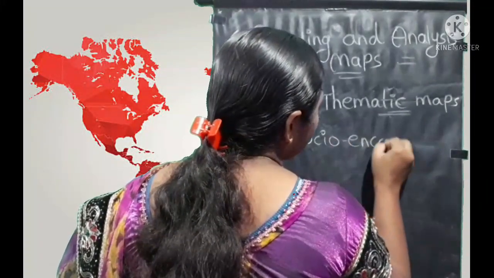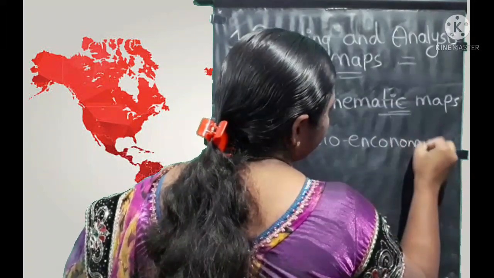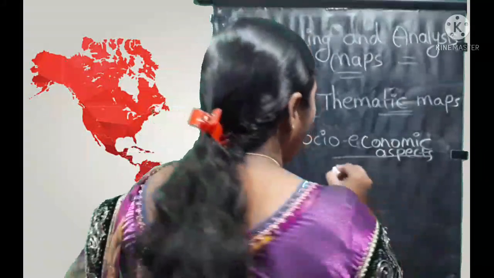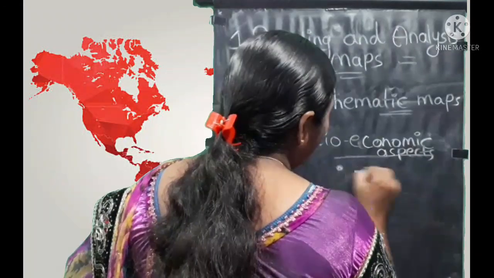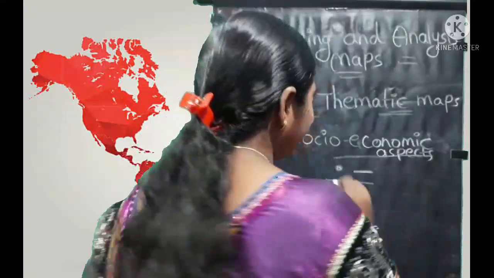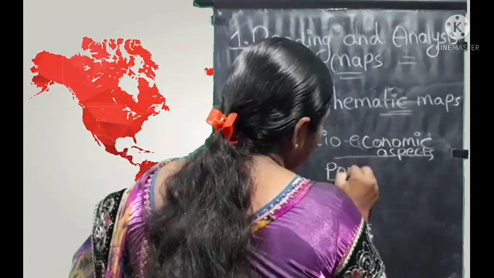Socio-economic aspects are presented on a map through the symbols of points and lines. Points and lines.